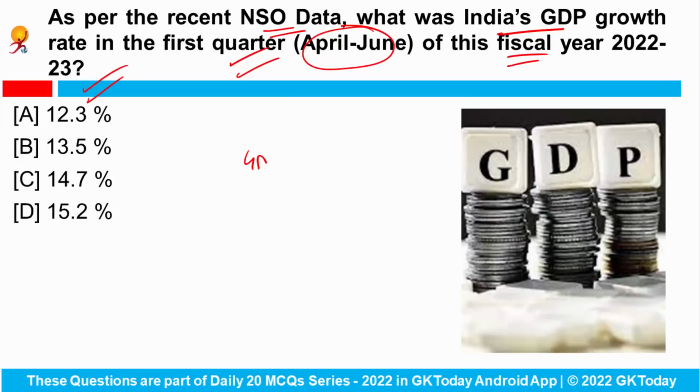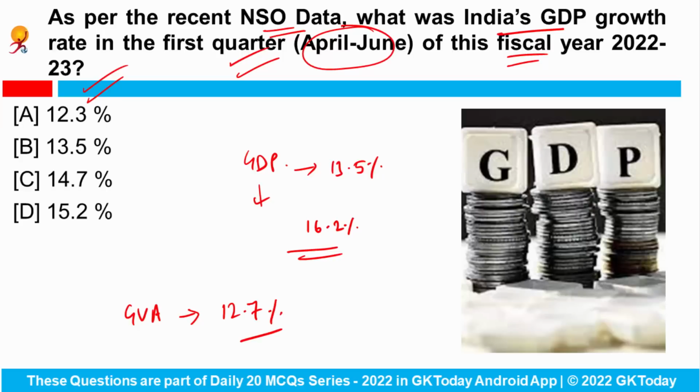The GDP in the first quarter of this fiscal year grew by 13.5%. This is lower than RBI's projection of 16.2% economic growth. And the gross value added for the first quarter of financial year 23 has come in at 12.7%. So this value would be 13.5%.